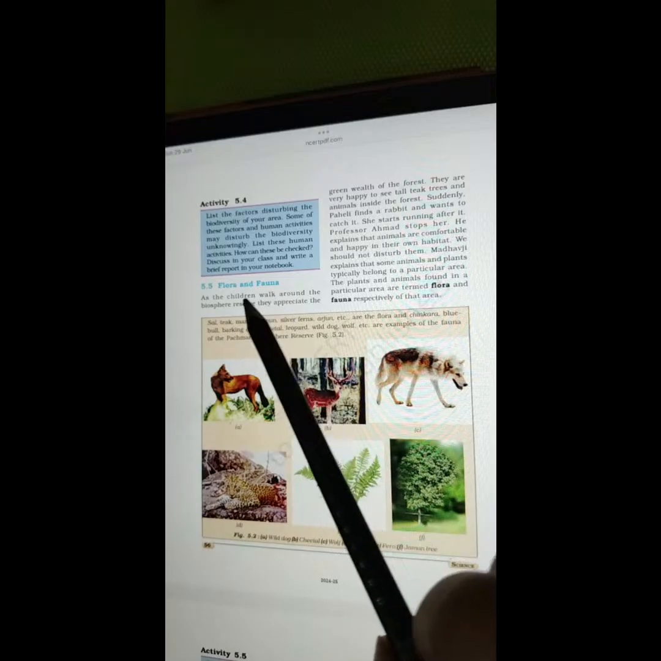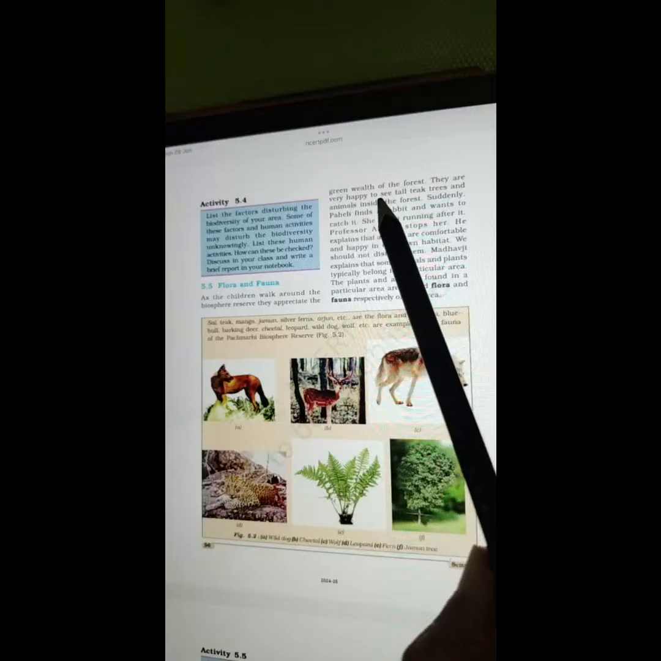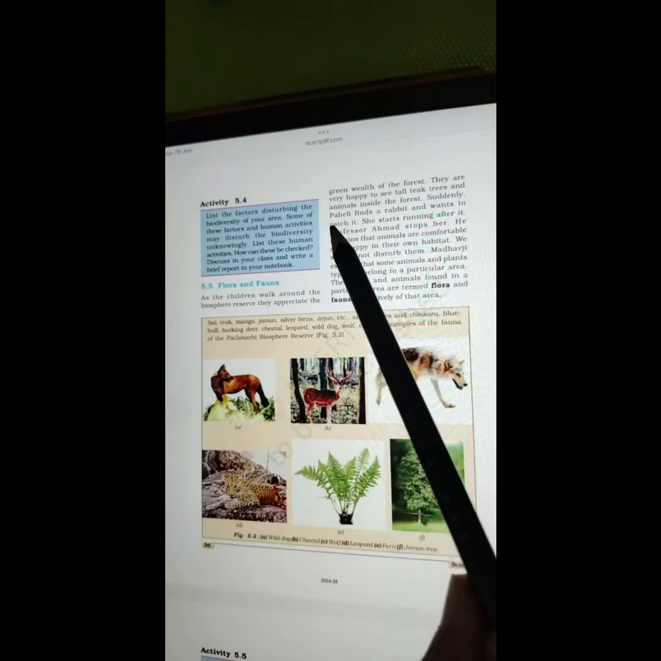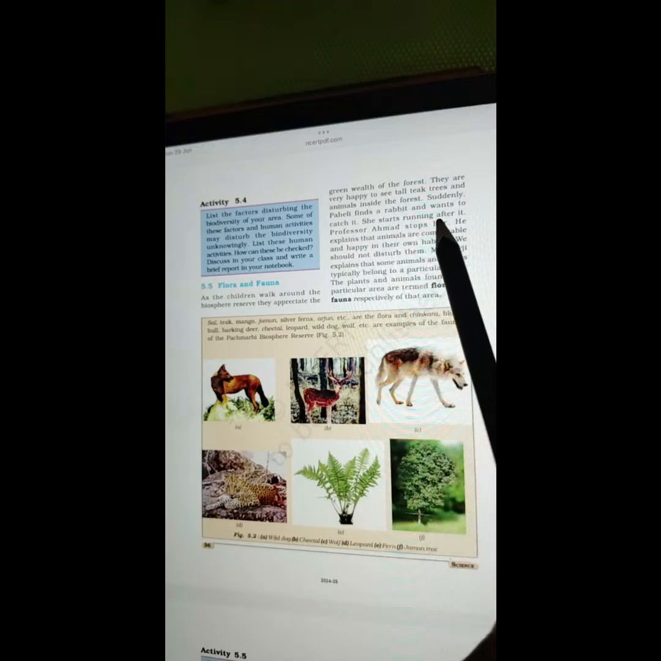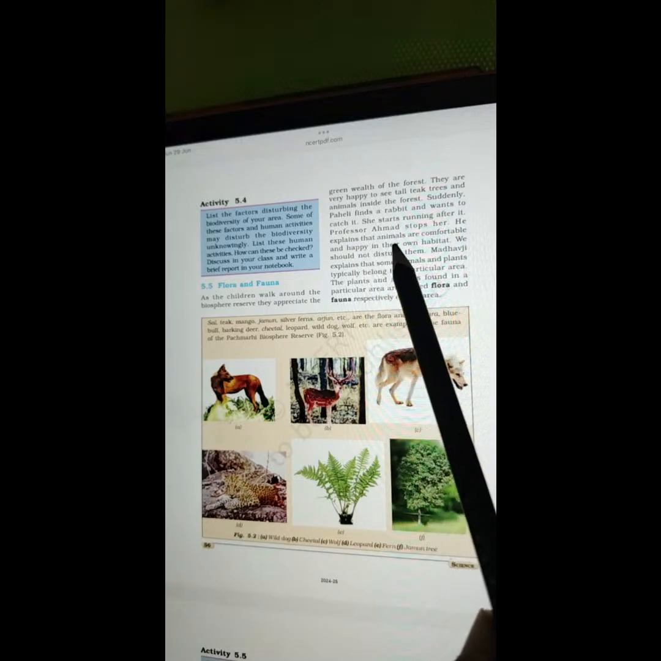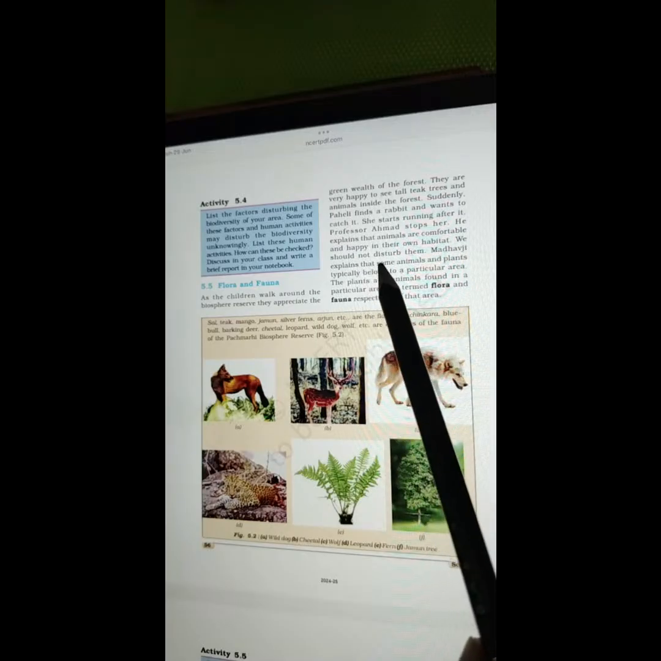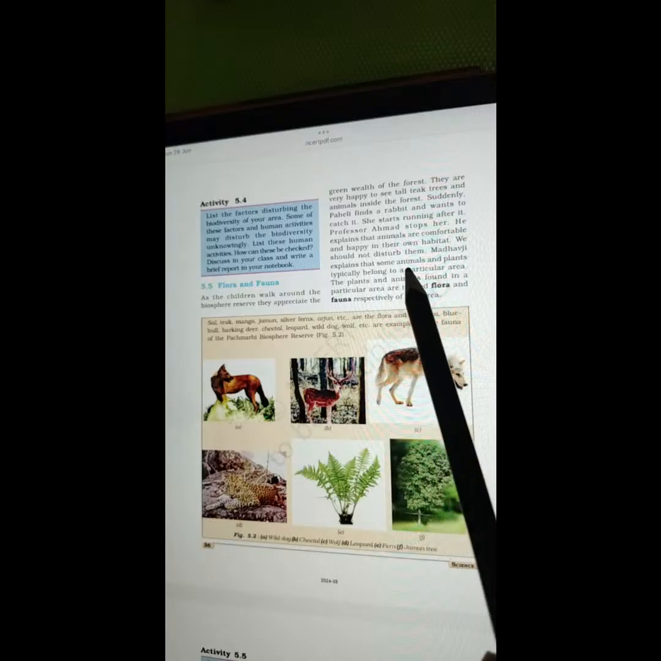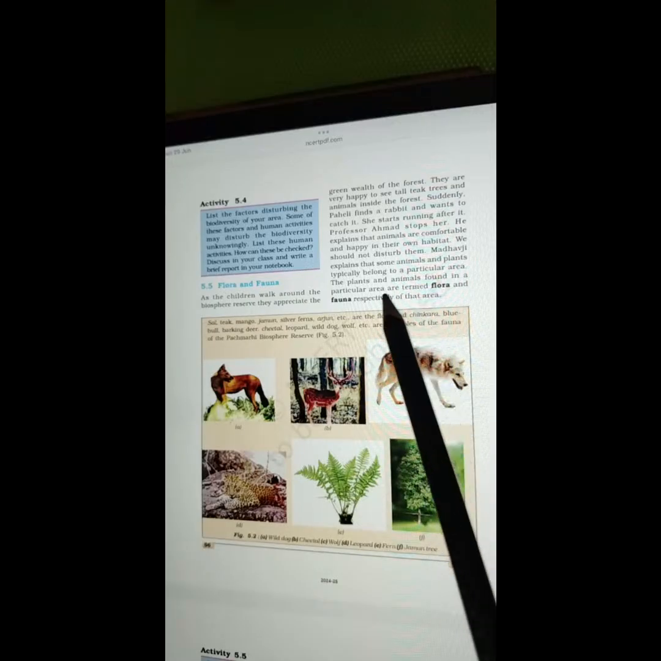5.5 Flora and Fauna. As the children walk around the biosphere reserve, they appreciate the green wealth of the forest. They are very happy to see tall teak trees and animals inside the forest. Suddenly, Paheli finds a rabbit and wants to catch it. She starts running after it. Professor Ahmed stops her. He explains that animals are comfortable and happy in their own habitat. We shouldn't disturb them.